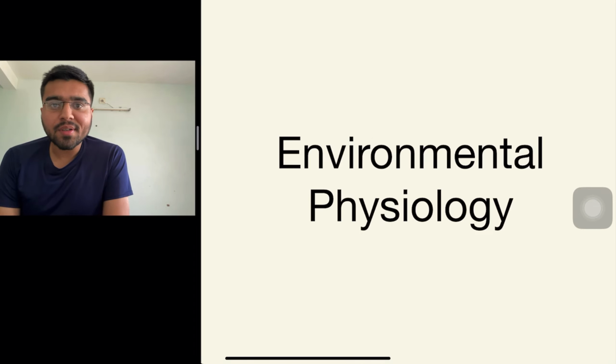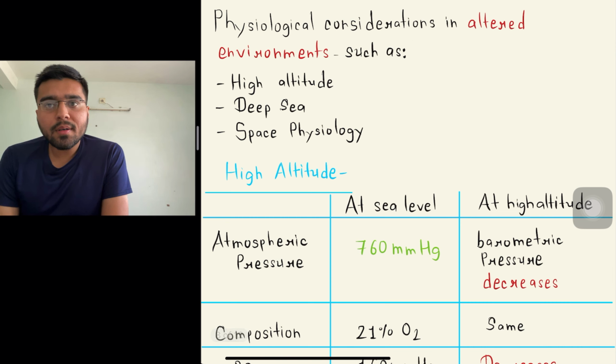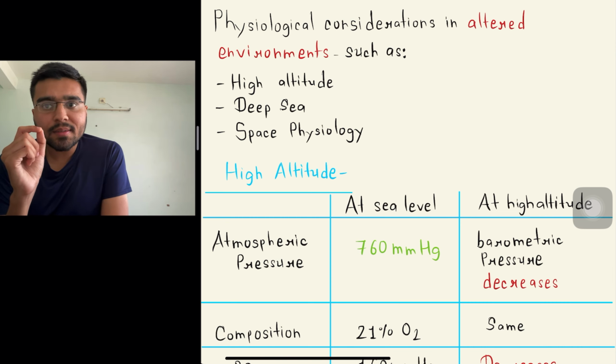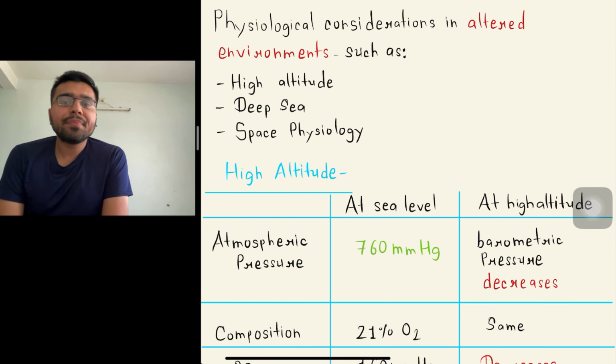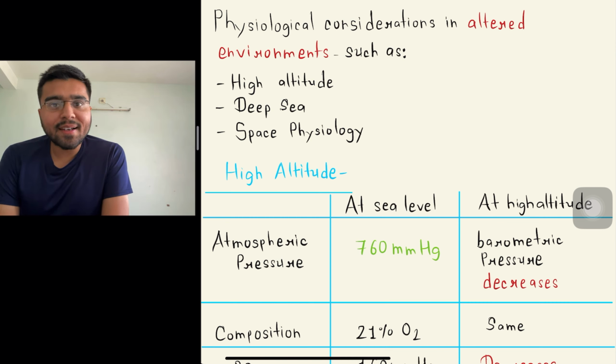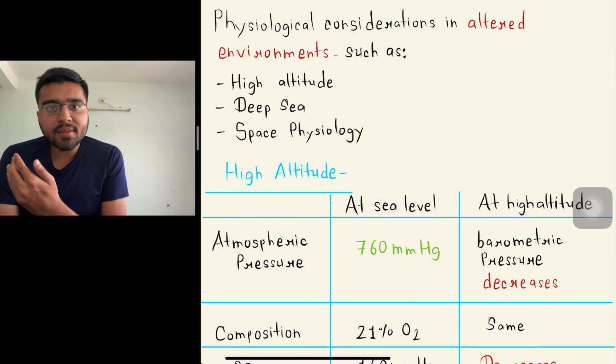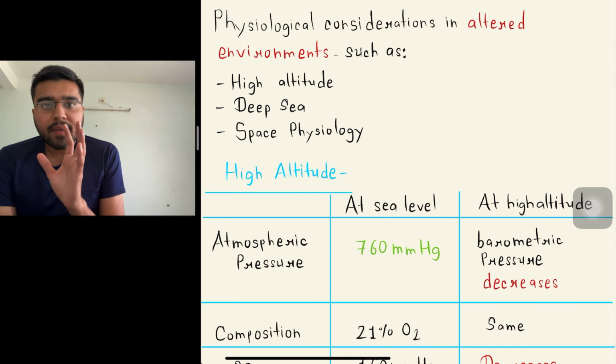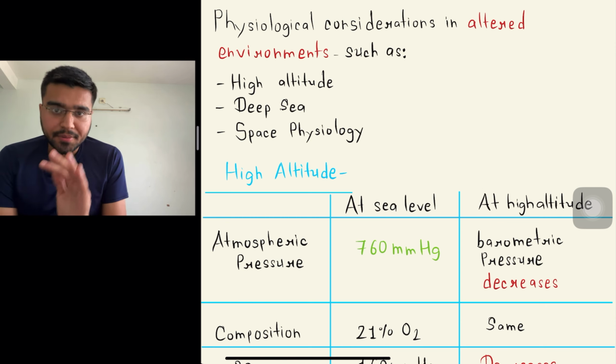Today we're going to discuss a very important environmental topic of physiology, that is environmental physiology. There are most commonly three types of altered environment. In that we have to know our physiological considerations, that are high altitude, deep sea and space physiology. Our physiological condition changes in most commonly the three environments in the level from the earth.